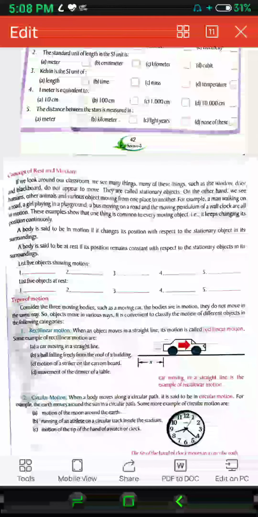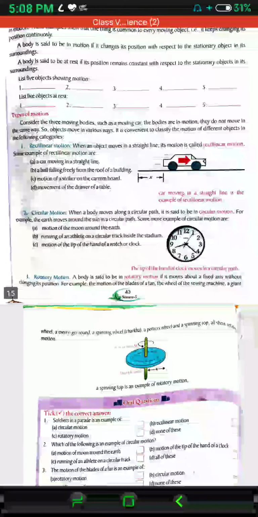Number 3, motion of a striker on the carom board. If you strike the pieces of carom, you strike straight, so it goes straight. That is also rectilinear motion. And movement of the drawer of a table: whenever you pull out the drawer of the table, that is also rectilinear motion, because any movement of an object in a straight line is said to be rectilinear motion.